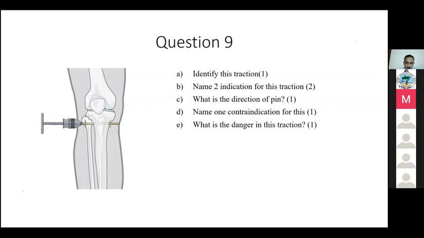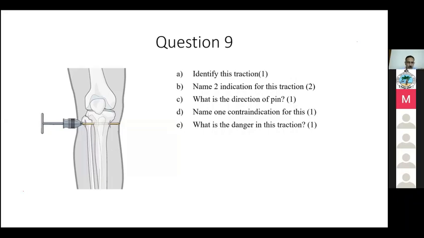What I tell my residents is that you can keep a bolster under the limb, and you can insert from the medial side as well. But then you cannot use the reference of the upper pole of the patella and the line of the fibula. Here you have to take the measurement from the medial joint line. So how far from the medial joint line? Around 5 centimeter above the medial joint line. At least 3 centimeter above.